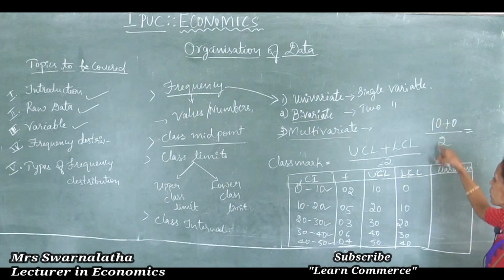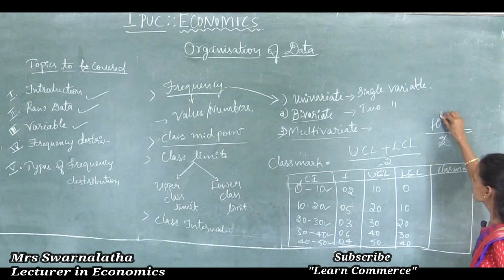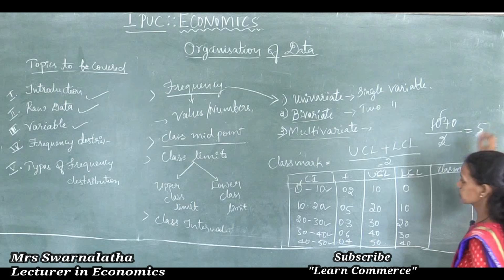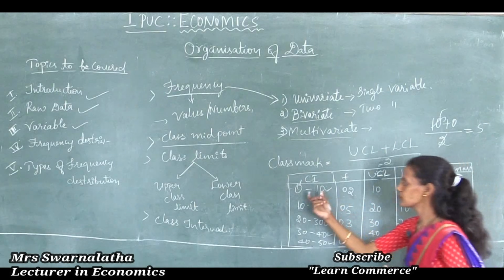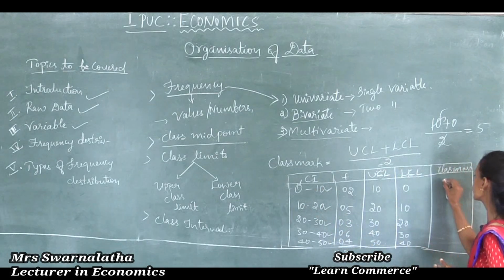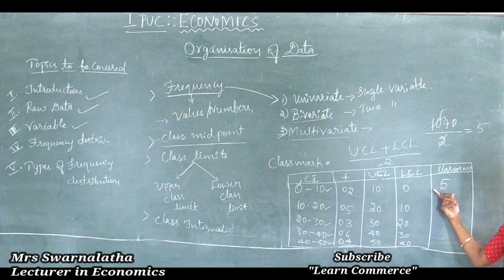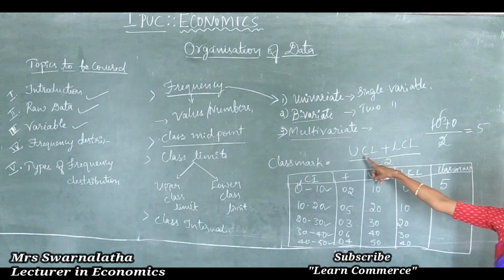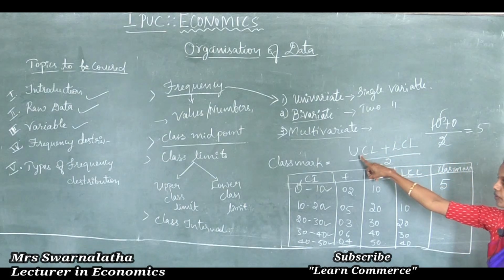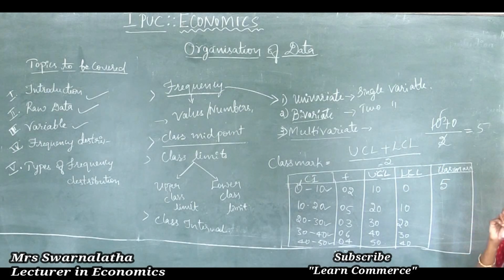That is 10 by 2, which is 5. So you can see the middle value of 0 to 10, the middlemost value, is 5. Thus class mark is 5. So the formula to calculate class midpoint is upper class limit plus lower class limit divided by 2.